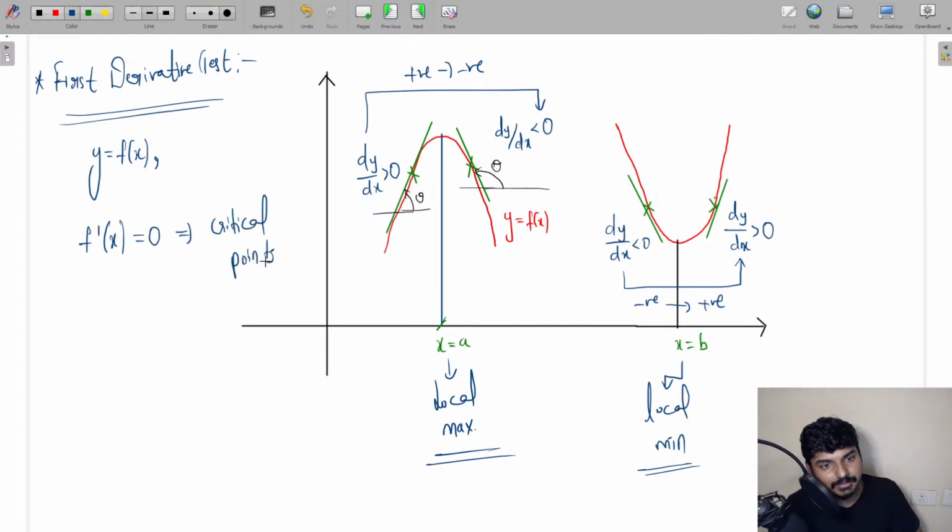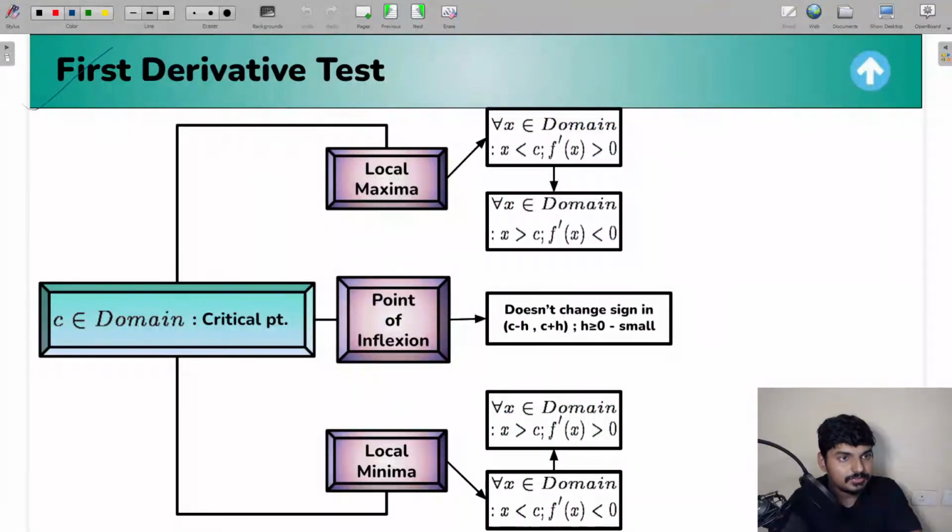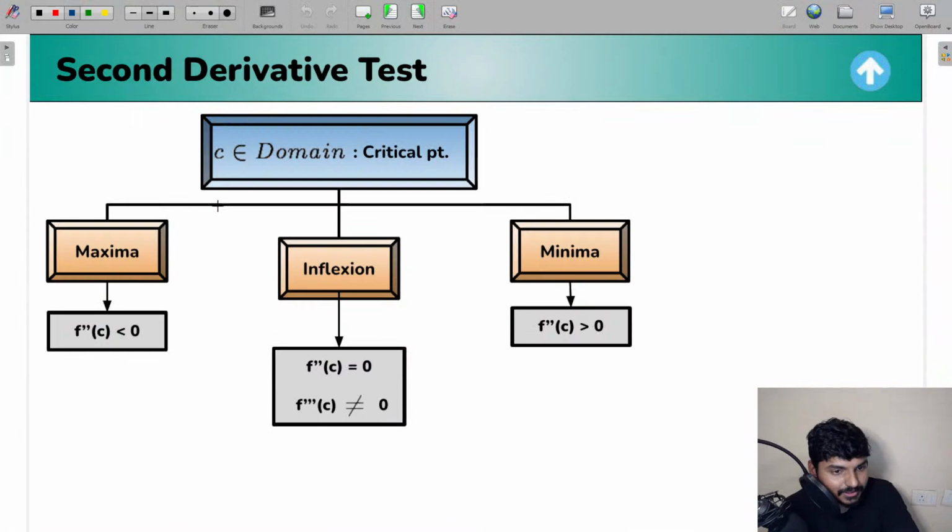After getting the critical points, you have to check how f dash of x, that is dy by dx, is changing its sign around the critical points. If it is changing from positive to negative, then there you are going to get a local maxima. If it is changing from negative to positive, in that case you are going to get a local minima. So guys, this is the concept of the first derivative test in detail. I hope this is clear for everyone.